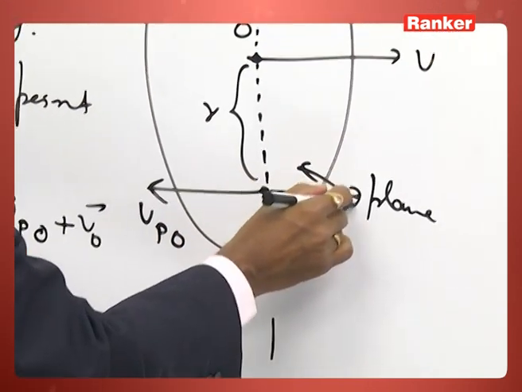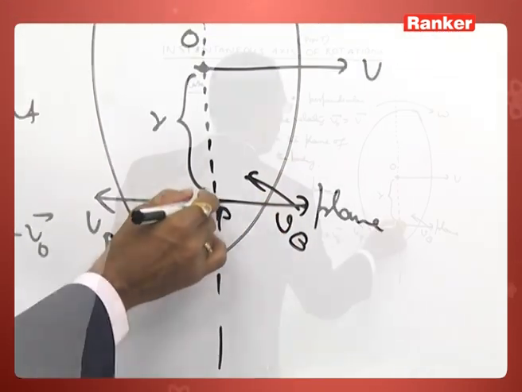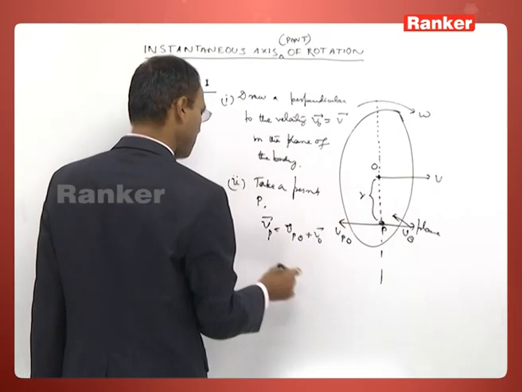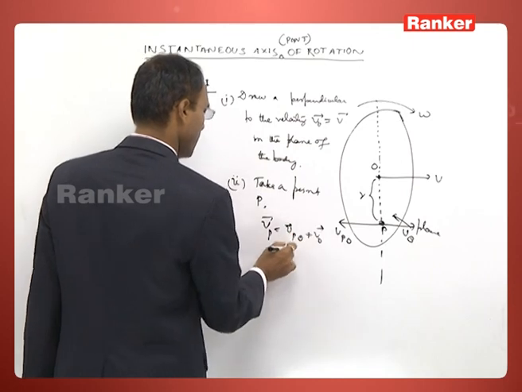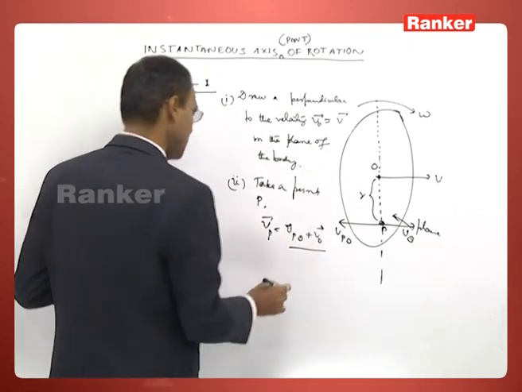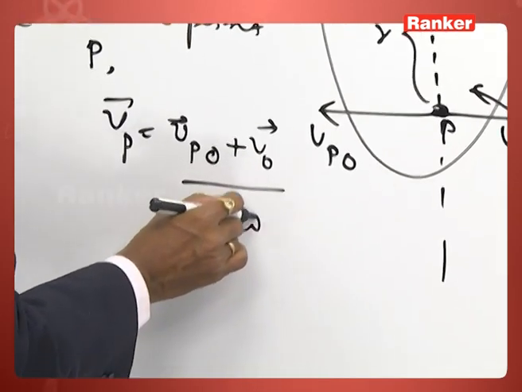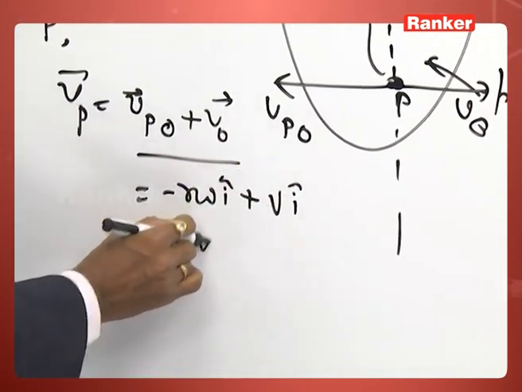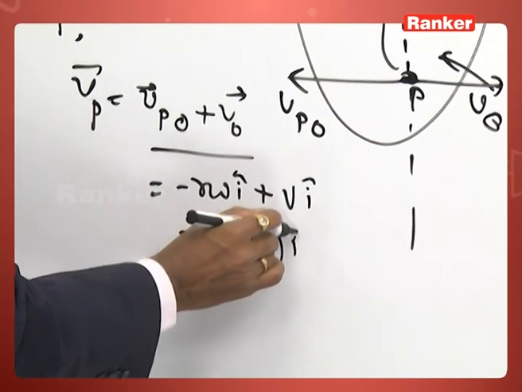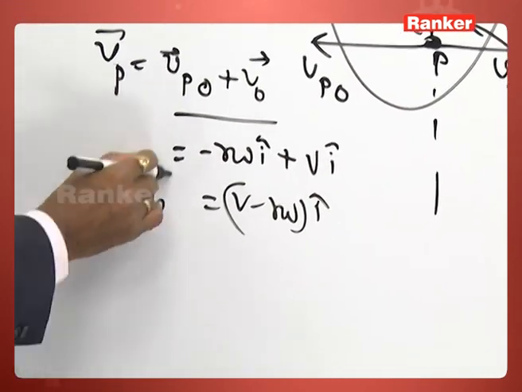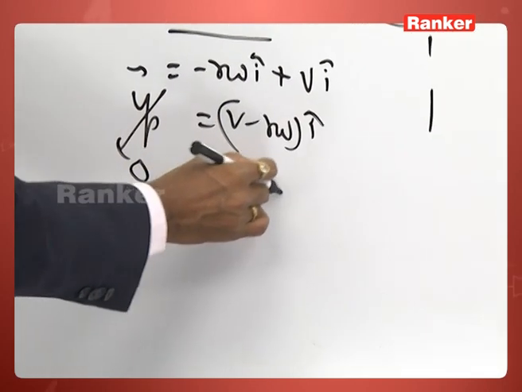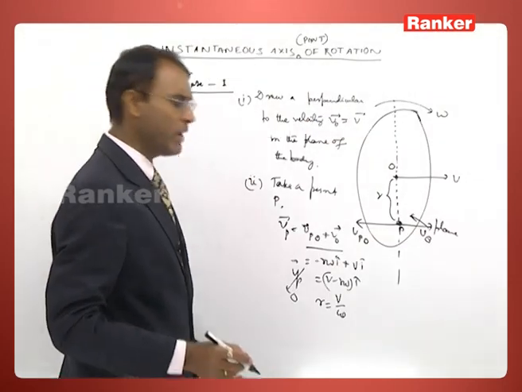When you bring the velocity of O, that vector, to this point, then the velocity of the point P can be written by using the Galilean transformation of velocity. Vpo is equal to minus r into omega i cap, and Vo will be equal to V i cap. You are getting V minus r omega i cap. Since you put Vp is 0, r will be equal to V upon omega.